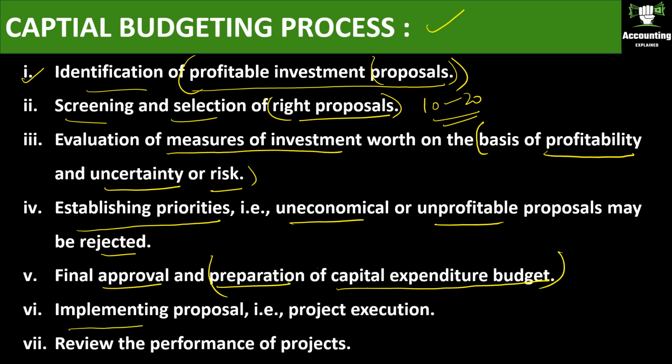Implementing proposal. When you come to the stage of implementing the proposal, from that stage it is not going to be called a capital expenditure proposal. It is going to be called a capital expenditure project, and this stage is called project execution. From here onwards it is going to be called a project. If you are going to change the factory from one location to another location, that is called a relocation of factory project.